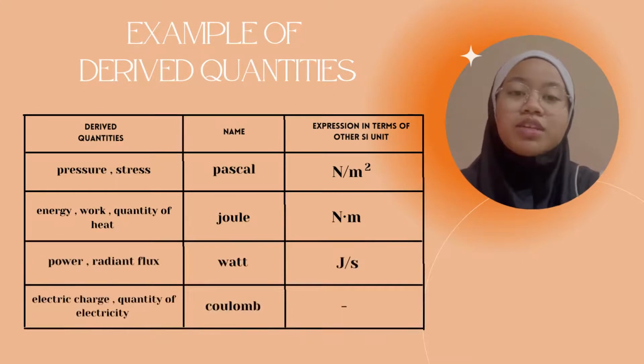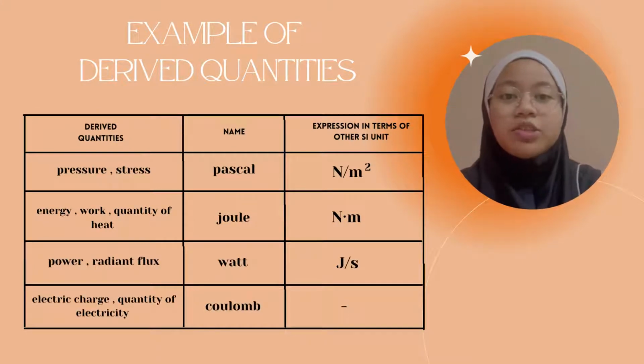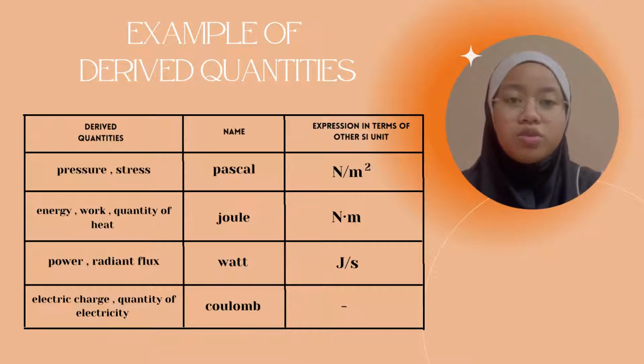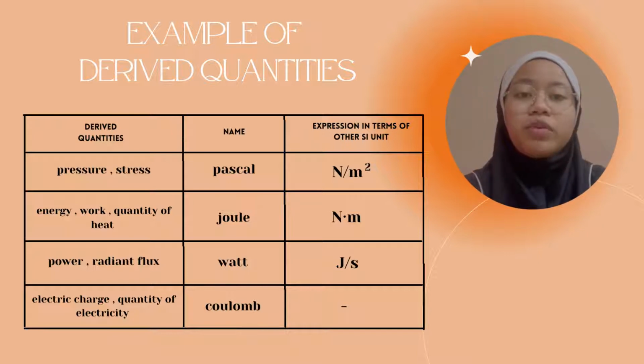So now I will tell you the examples of derived quantities. The first one is pressure and stress, and the name is Pascal. The second one is work, energy, and quantity of heat, and the name is Joule. The third one is power and radiant flux, and the name is Watt. And the last one is electric charge and quantity of electricity, and the name is Coulomb.